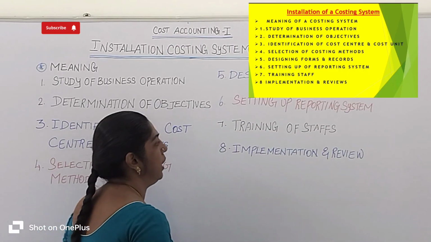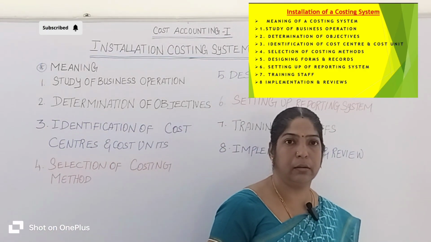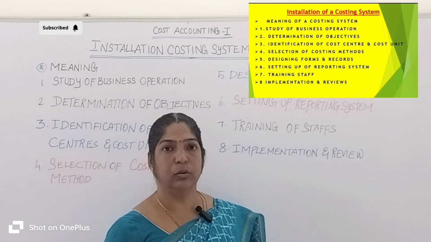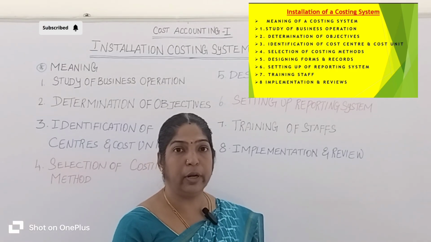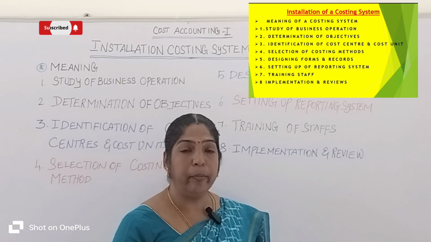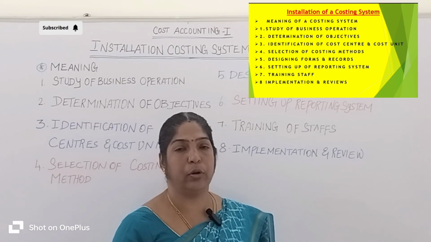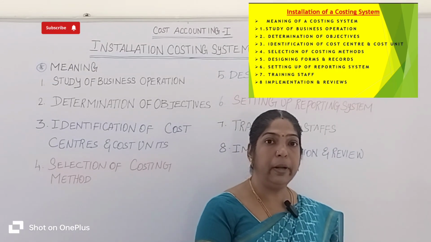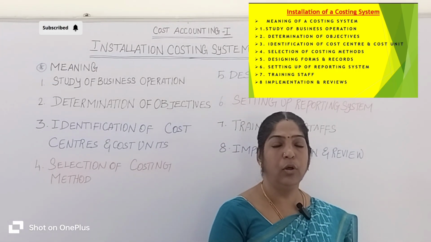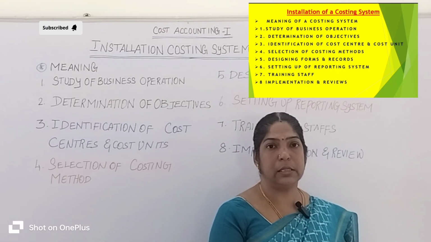Let's come to training staff. All the companies have to train workers to learn how to record the cost, how to maintain the cost report, how to fill the forms, how to record the raw materials.